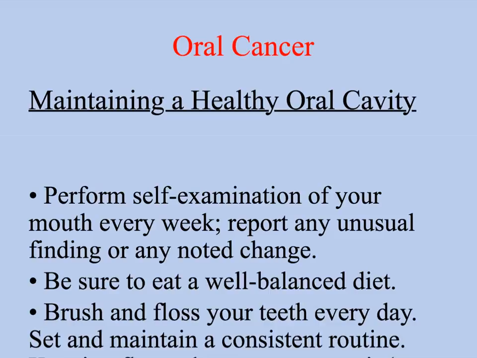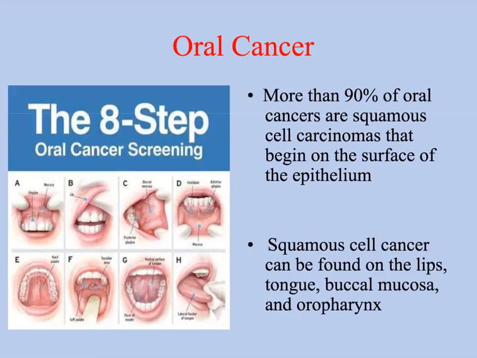It can be very serious if it spreads, because there are lymph nodes very close in relation to the oral cavity that could allow it to metastasize. So the important thing is to identify and teach your patient to monitor any areas in their mouth that are not healing, and make sure they go to their dentist every 6 months and have their dentist check it. This is a picture of the 8-step screening to look for oral cancer. It can be up under your lips, in your gums, under your tongue. So it's important to look in all these places.